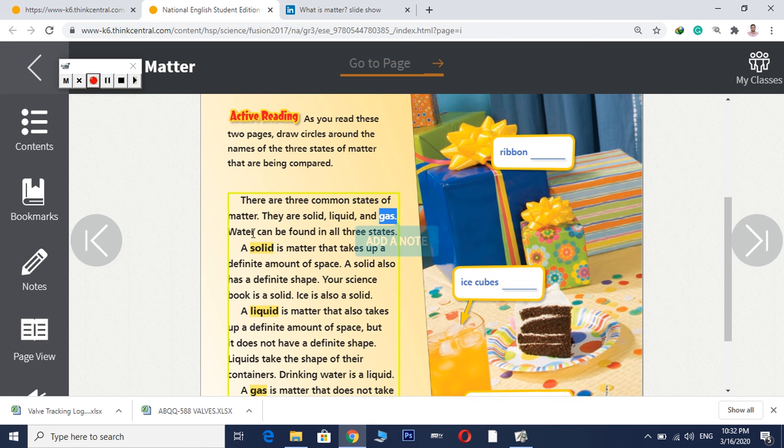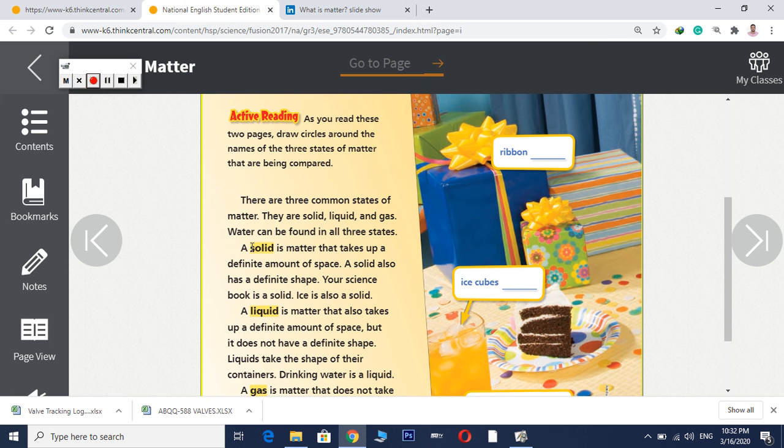And water can be found in all 3 states. Yes, we talked about that before. And we know how the temperature can change the state of the water. If it is cold, it will be ice. If it is hot, it will be water. If it is very hot, it will be turned to gas.